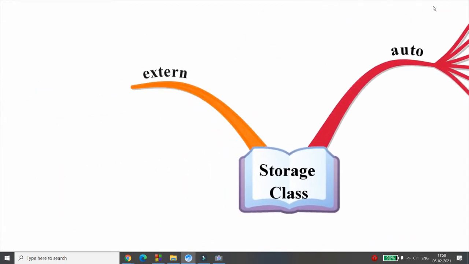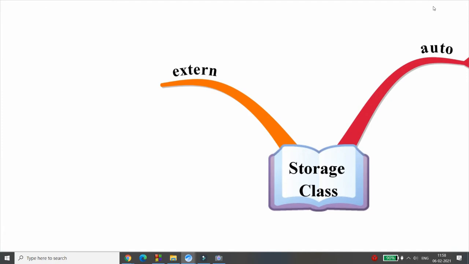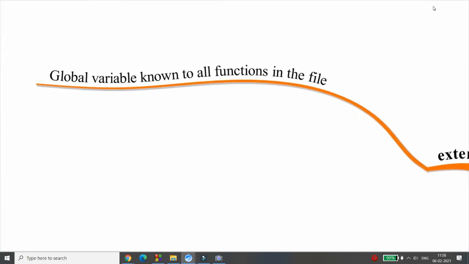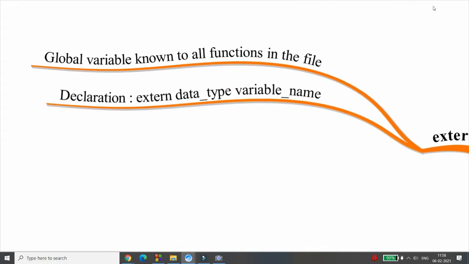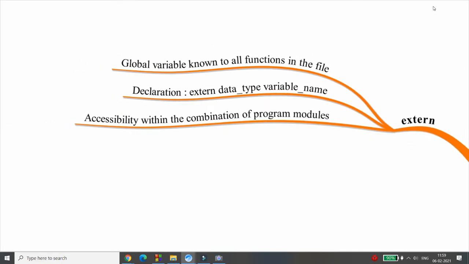Now the second storage class is known as extern. What is extern? Extern is a global variable that is known to all the functions in the file, right? And it will be accessible using the extern keyword. So an external variable can be accessed using extern. You can declare it in another file and also access it. Accessibility is within the combination of the program modules.